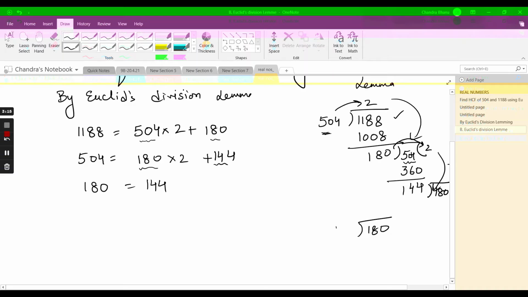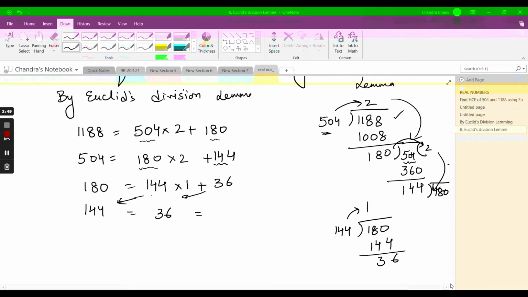Once, and the remainder is 36. So I can write 180 as 144 into 1 plus 36. Still I have not got my remainder as 0. So again 144 will now become the dividend and 36 will become the divisor. So I am going to divide 144 by 36 now.